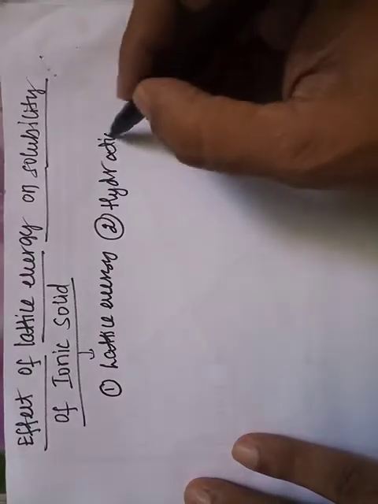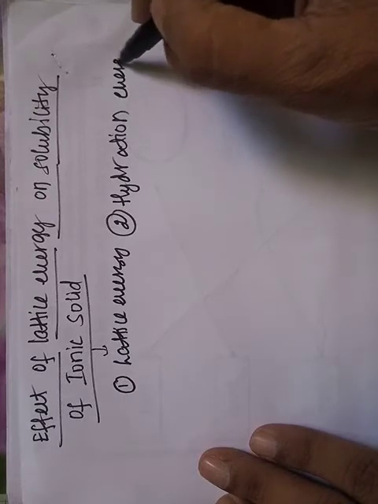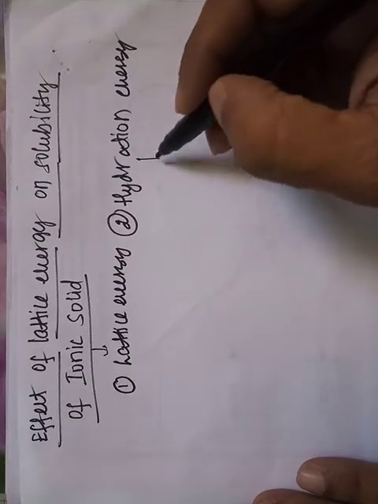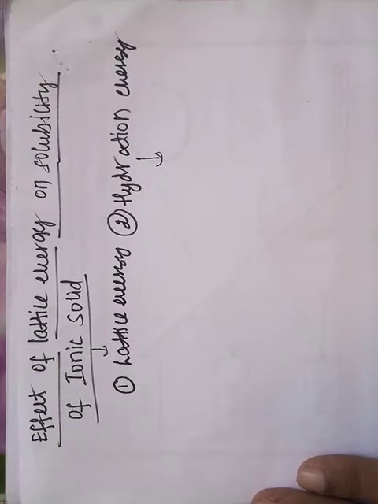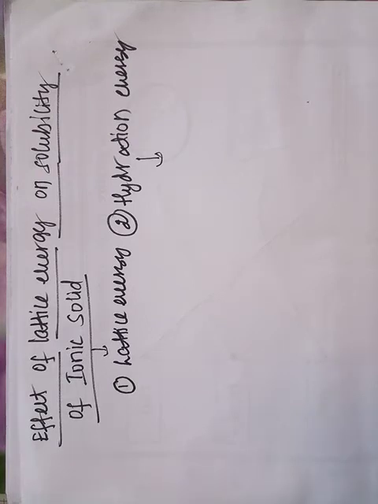Hydration energy is the amount of energy released when the ions formed by the dissociation of an ionic solid interact with the water dipoles to form hydrated ions.